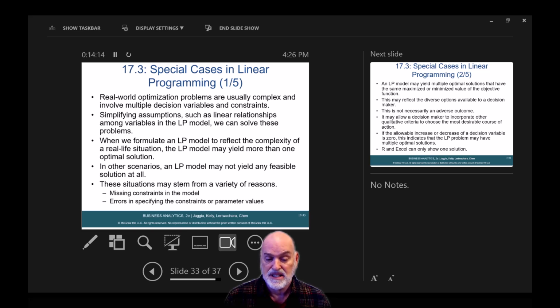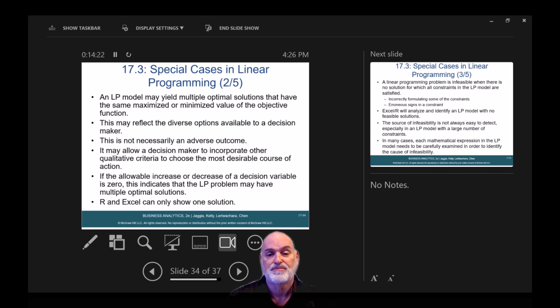These situations may stem from a variety of reasons: missing constraints in the model, or errors in specifying the constraints or parameter values. An LP model may yield multiple optimal solutions that have the same maximized or minimized value of the objective function. This may reflect the diverse options available to a decision maker. This is not necessarily an adverse outcome. It may allow a decision maker to incorporate other qualitative criteria to choose the most desirable course of action.